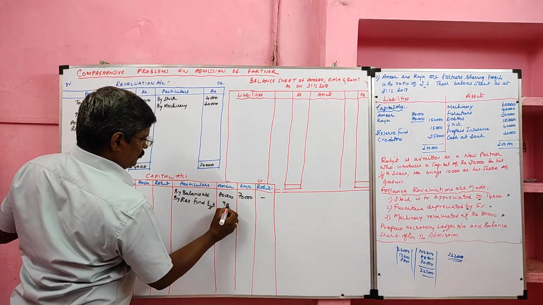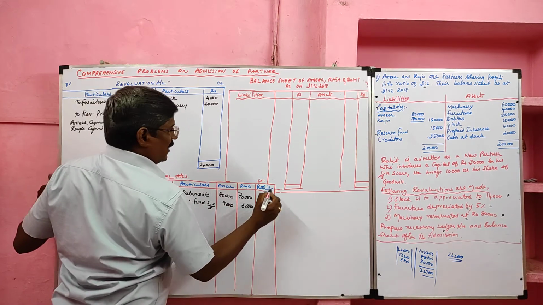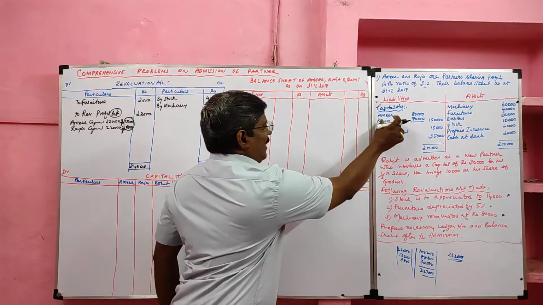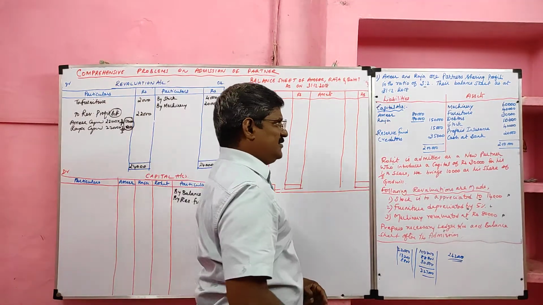So 9,000 goes to Amir. Remaining 6,000 goes to Raja. Then first we will take capital. Then we will take a reserve fund. Then we have to search the profit and loss account.